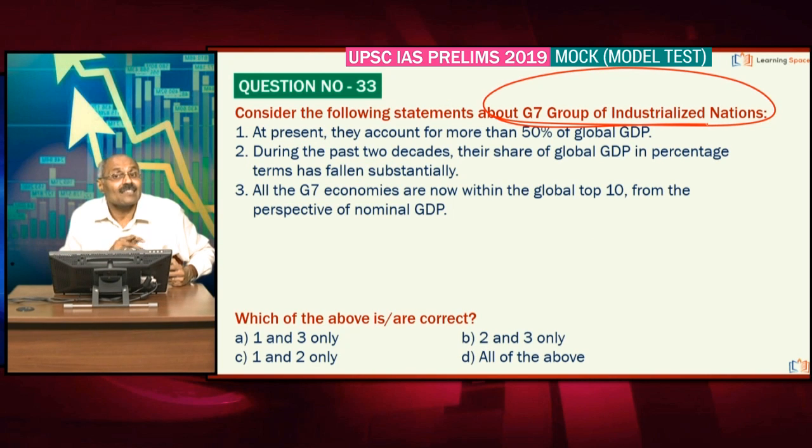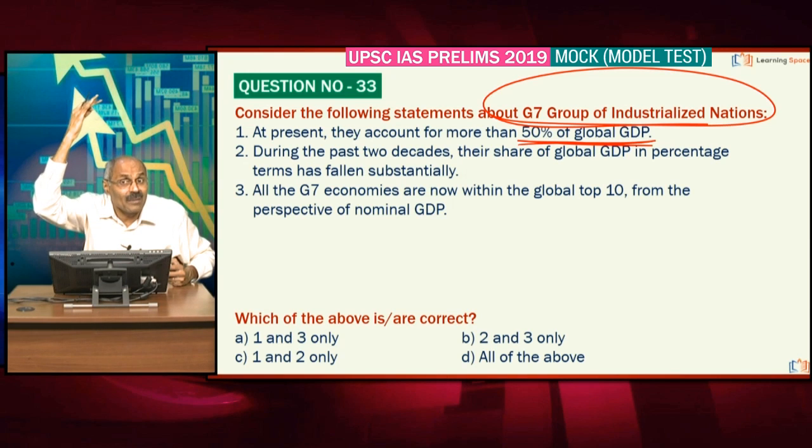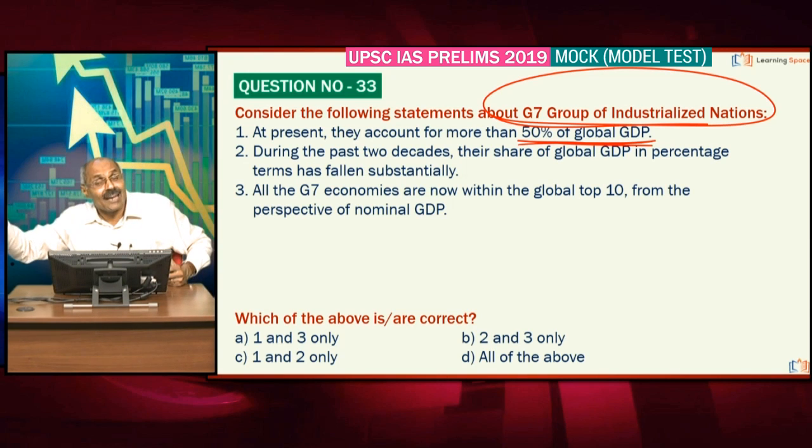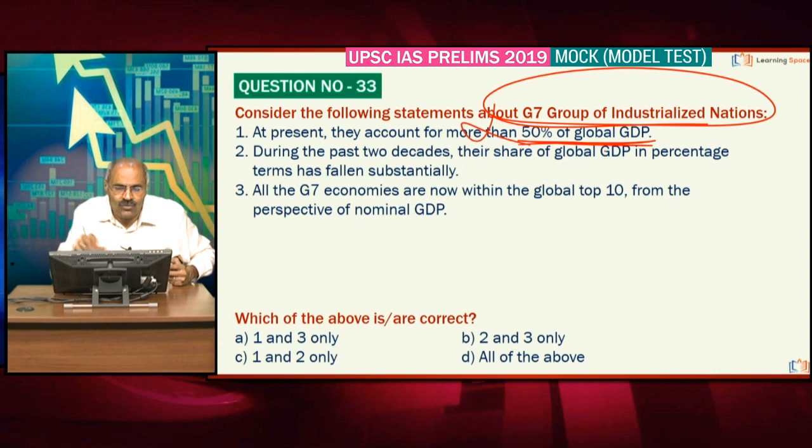G7 group of industrialized nations. In fact, at present, they account for less than 50% of global GDP. Around 2 decades ago, they constituted around 70% or so of global GDP. They came down, right? That reduced by around 15 to 20%, right friends? At present they account for less than 50% of global GDP. During the past 2 decades, their share of global GDP in percentage terms has fallen substantially.